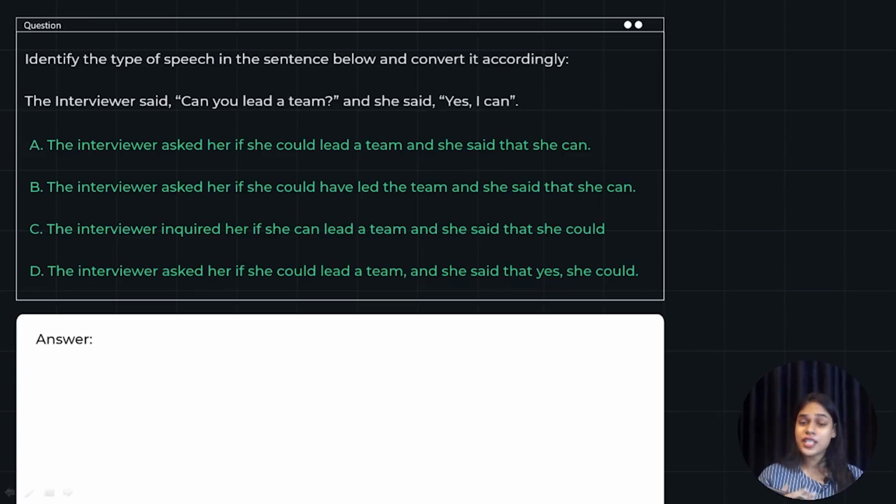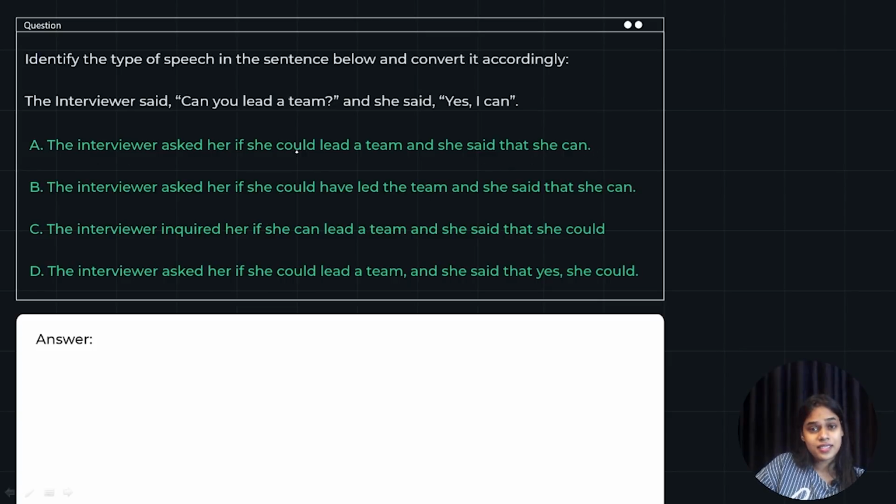Okay, let's move ahead with the answer now, shall we? The interviewer said, "Can you lead a team?" And she said, "Yes, I can." So you have two direct terms given to you and you have to club them together to form a single sentence. Let's see now. The interviewer asked her if she could lead a team and she said that she can.